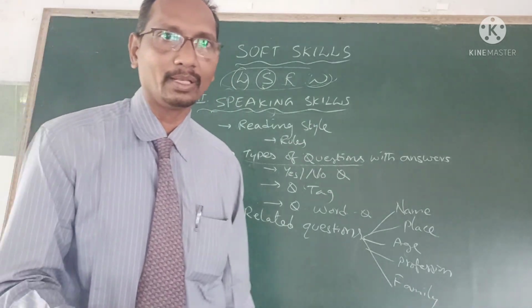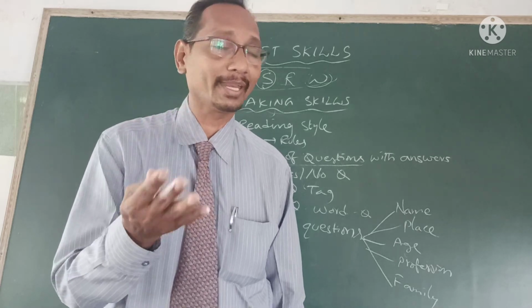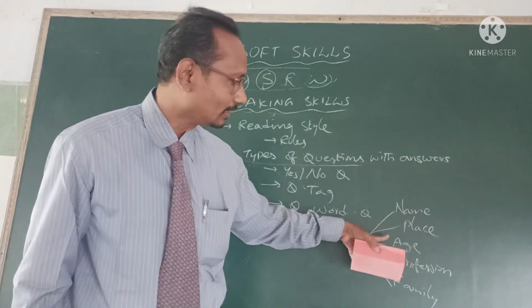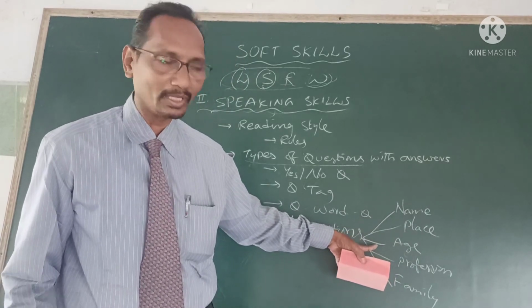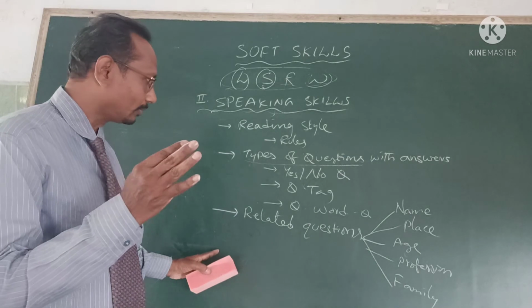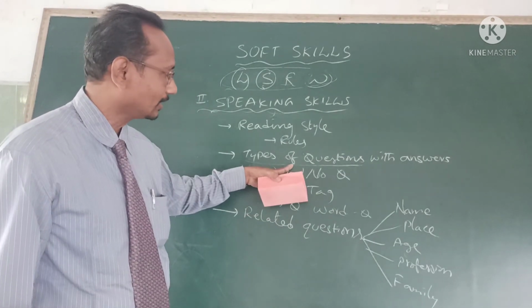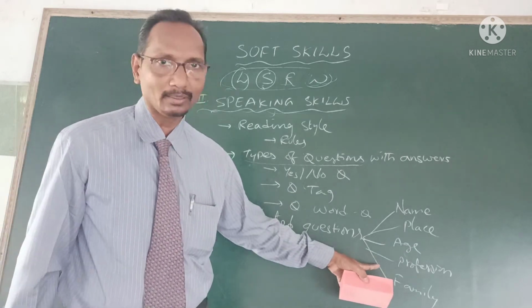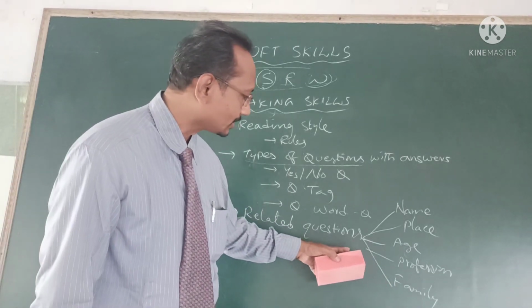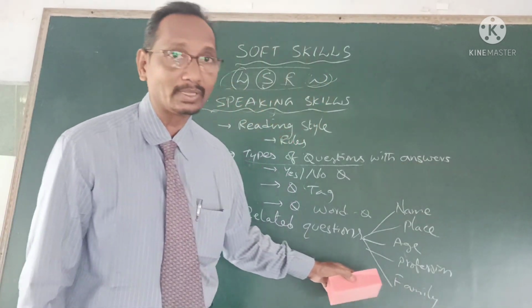At school level, our teachers support us in how to question regarding the name, how to question regarding the place, and how to question regarding the age and profession also. So first, if you want to make questions, you should know the types of questions. From there you get here. I help you, my dear students. When the time comes, I give you questions regarding these 5 levels with the answers.